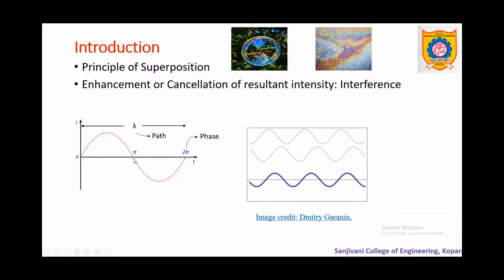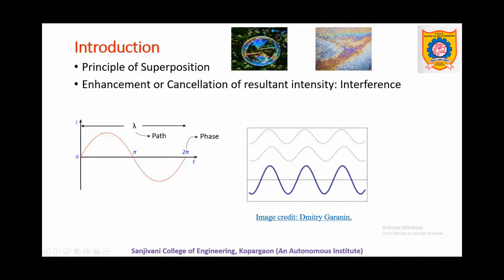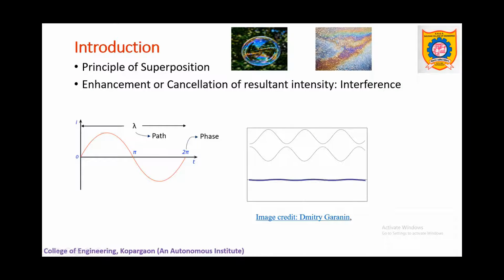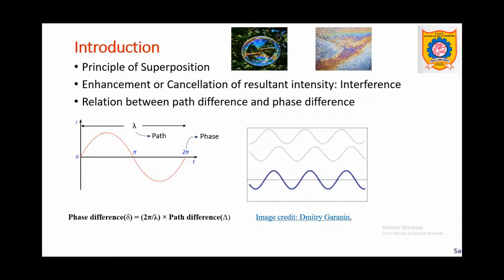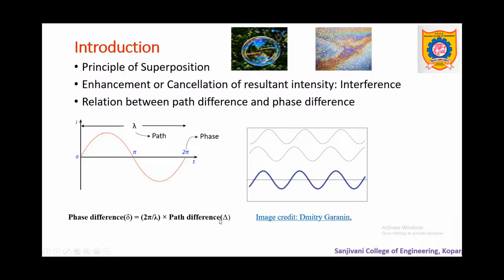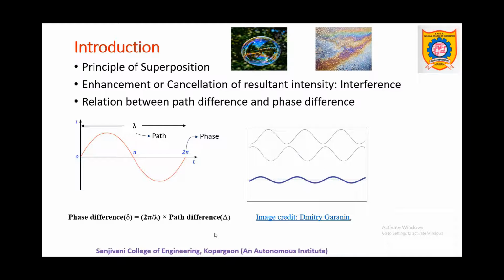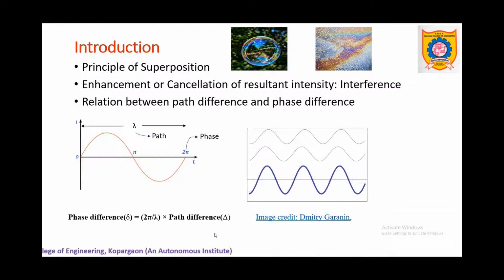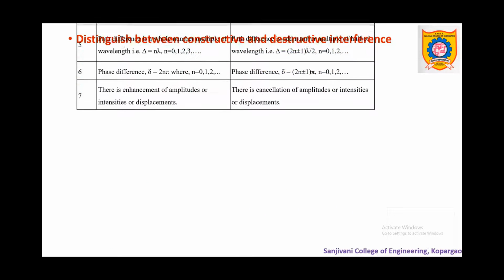If there is a change in the path by lambda by 2, that is half wavelength, its equivalent phase value is pi. So it clearly means that there is some relationship between path and phase difference, and this relationship is given by the formula: phase difference delta equals 2 pi by lambda into path difference, denoted by delta. So using this equation, we can find either path difference or phase difference by knowing the other. So let us distinguish constructive and destructive interference.